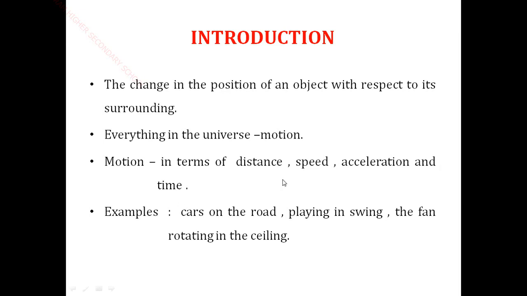Motion depends upon distance, speed, acceleration and time. For example, cars on the road, playing in a swing, and a fan rotating in the ceiling are different types of motion. Cars on the road is a linear motion. Playing in a swing is a to and fro motion.